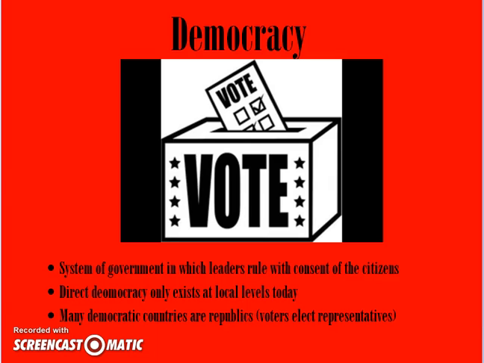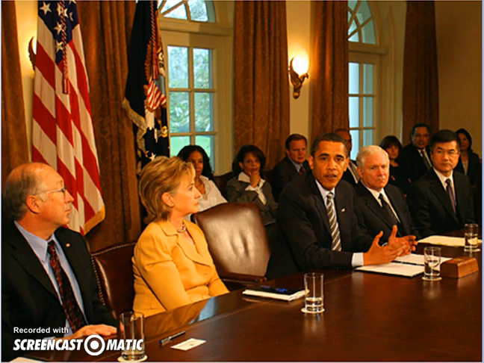Instead, many democratic countries will have republics, and in republics, voters are electing representatives, and those representatives make the rules about which laws are passed or how they're implemented. All right, so that's the difference between a direct democracy and a republican democracy, which is more like what we have at the national level in the United States. Okay, so I put a picture here of our current president and some of his advisors.